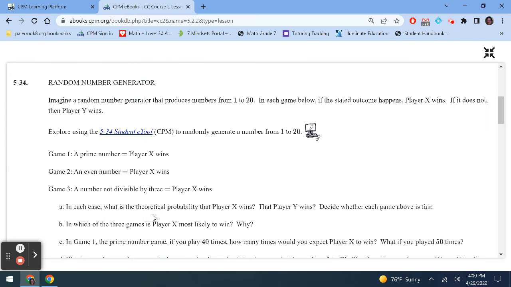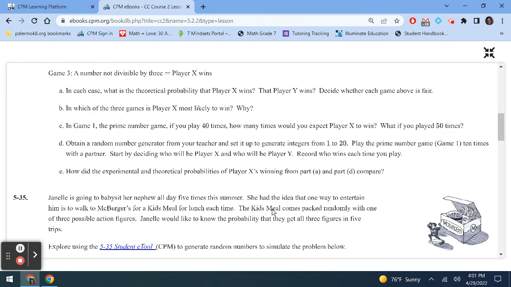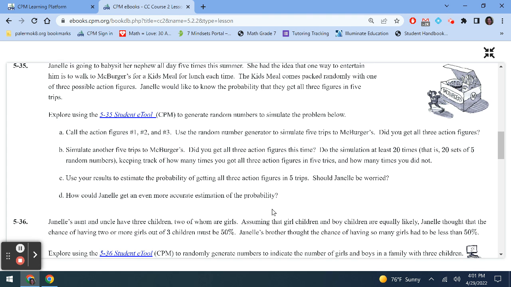Problem 534, we skip, has 3 different games. We use a random number generator from 1 to 20. I skip this one and I go straight to problem 535. And you're going to see why in just a little bit.